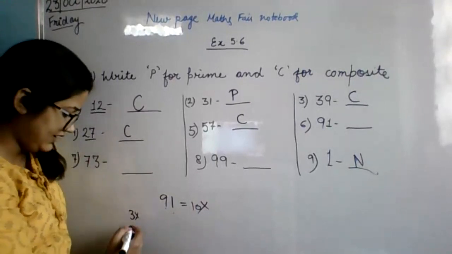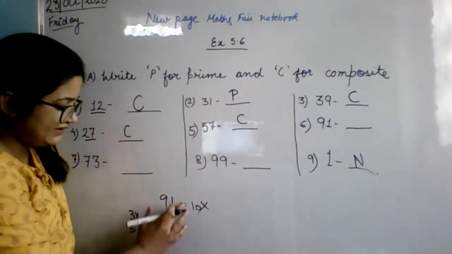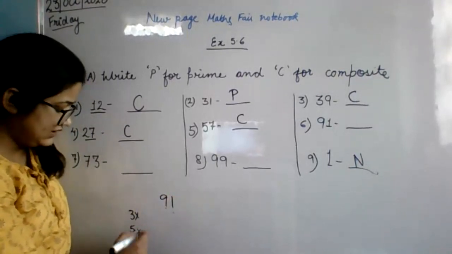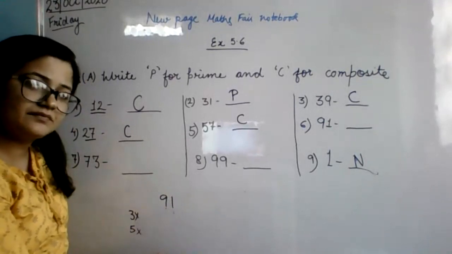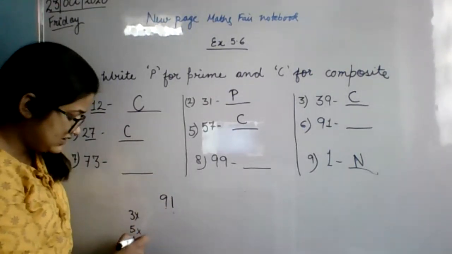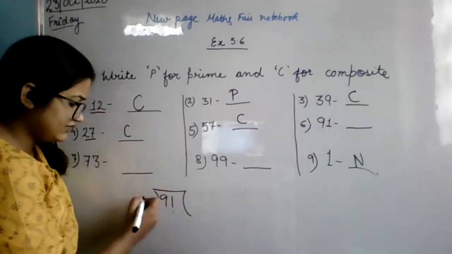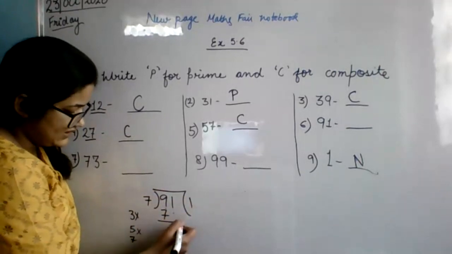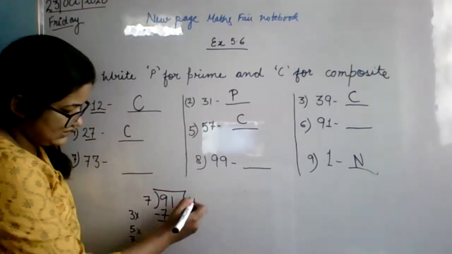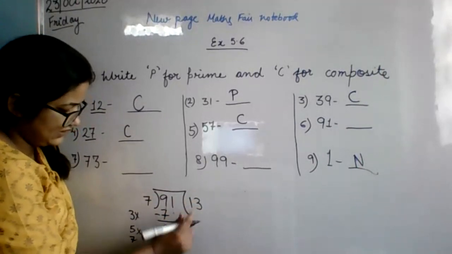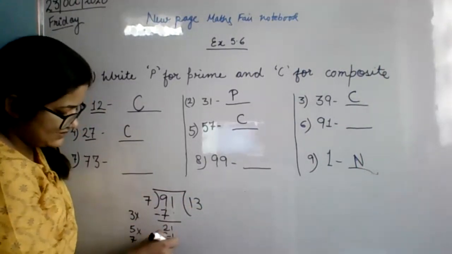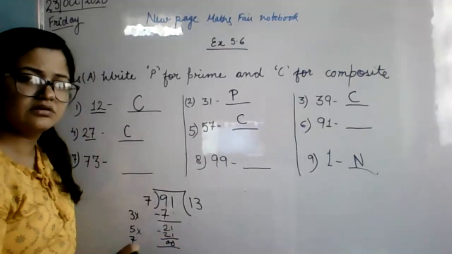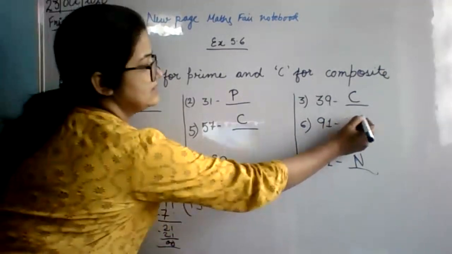Next prime number after 3 is what? 5. Is 91 divisible by 5? No, ma'am. The next prime number is what? 7. So let's check it by 7. 7 ones are 7. 9 minus 7 is 2, bring down 1. 7 threes are 21. Remainder 0. Is it divisible by 7? Yes, ma'am. That's why it is a composite number.